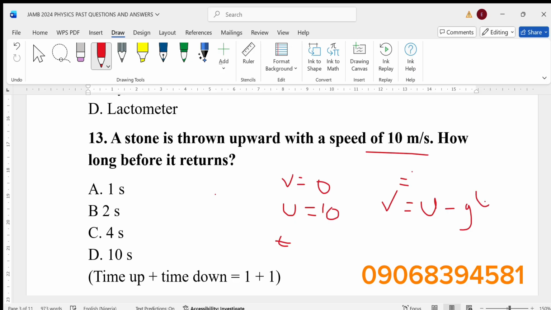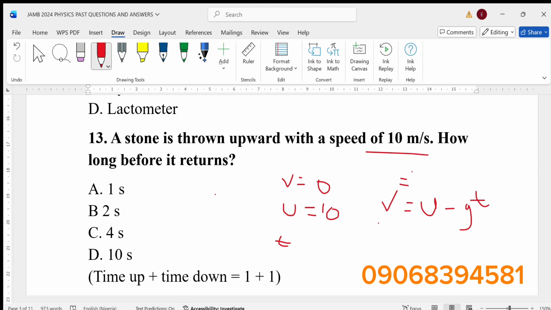Notice that in this equation of motion, I'm using minus because the body was thrown upwards. It's going against gravity, so I use minus. Then g, because you're looking at motion under gravity. If you don't understand this, please go to my channel. I made a video on this and I explained very well.